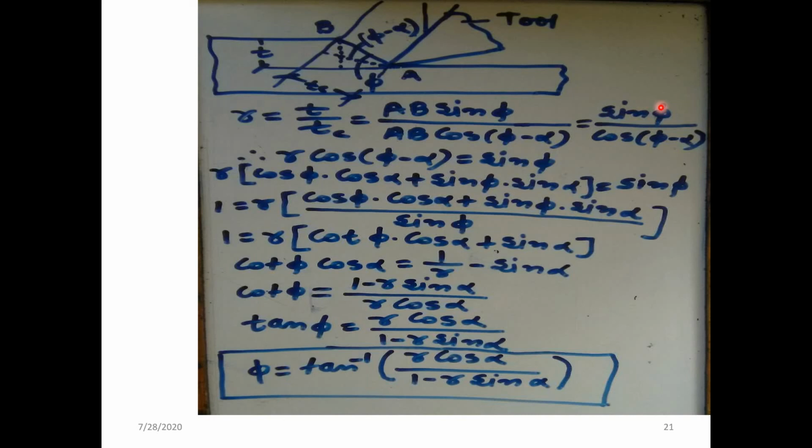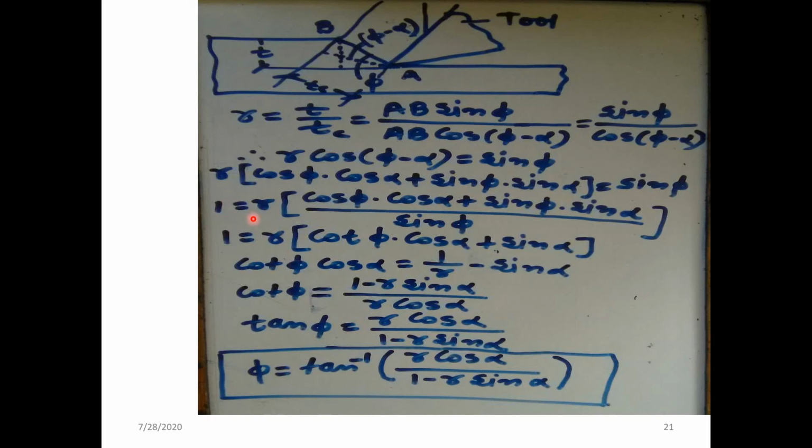So we can simplify this, that is r equals sin of phi divided by cos of phi minus alpha. So we can write r cos of phi minus alpha is equal to sin of phi. Again we can write r times cos of (a minus b). What is cos of (a minus b)? Cos a cos b plus sin a sin b. In the same way we can write cos of phi multiplied by cos of alpha plus sin of phi multiplied by sin of alpha, and this is equal to sin of phi.